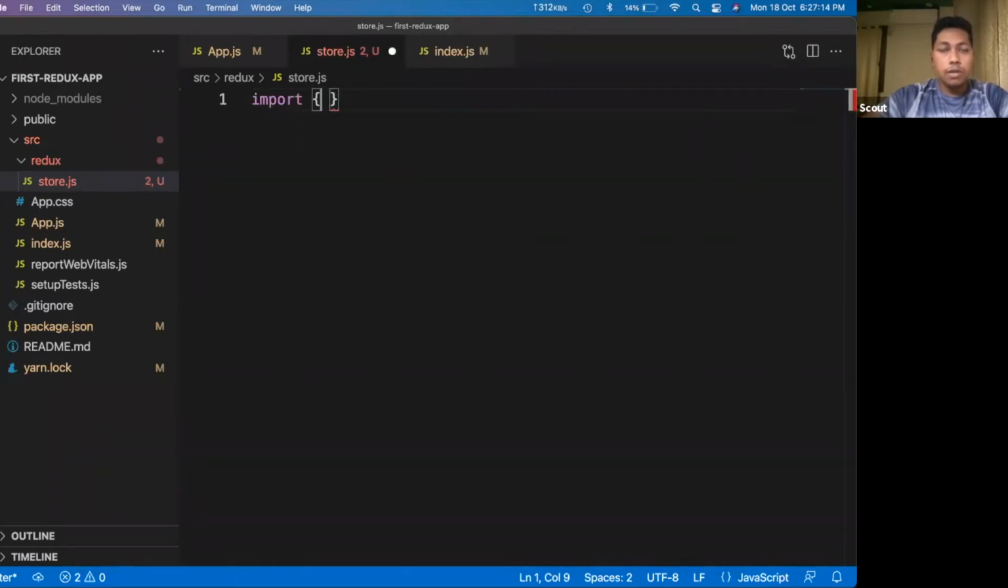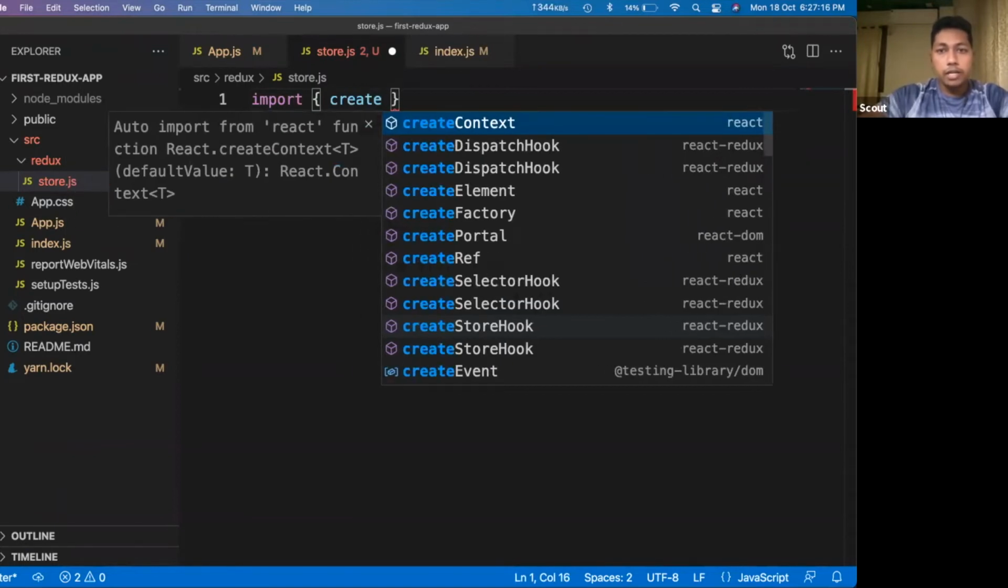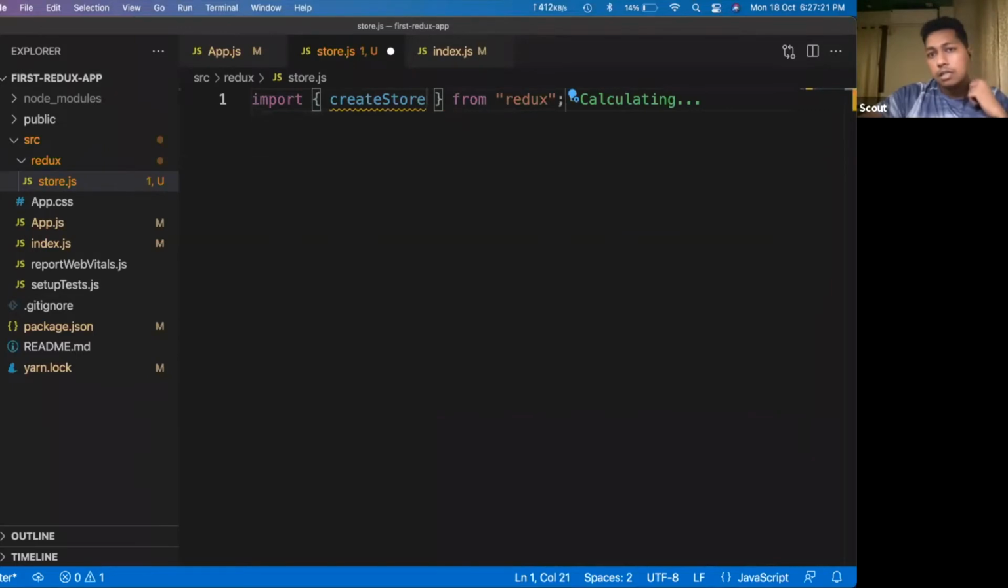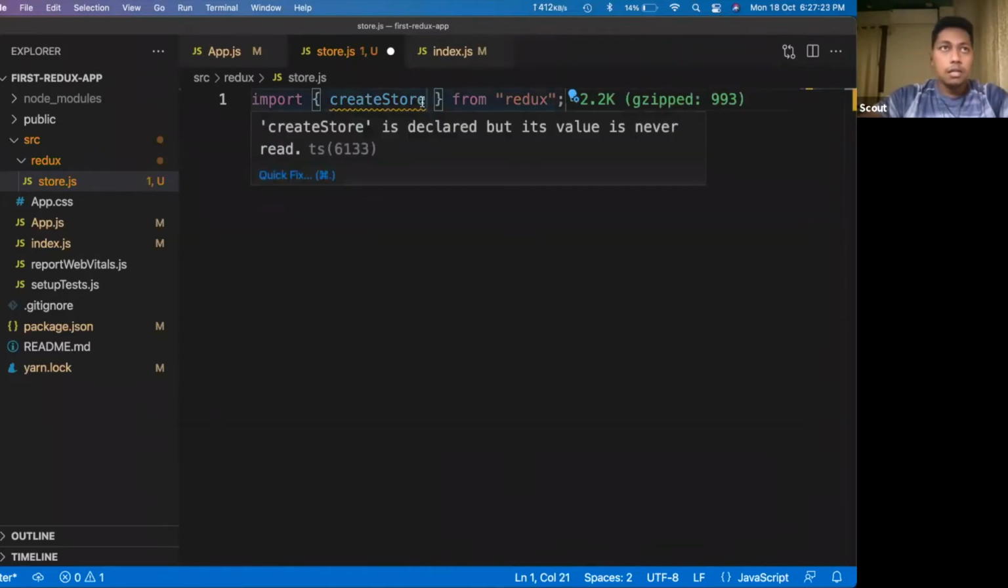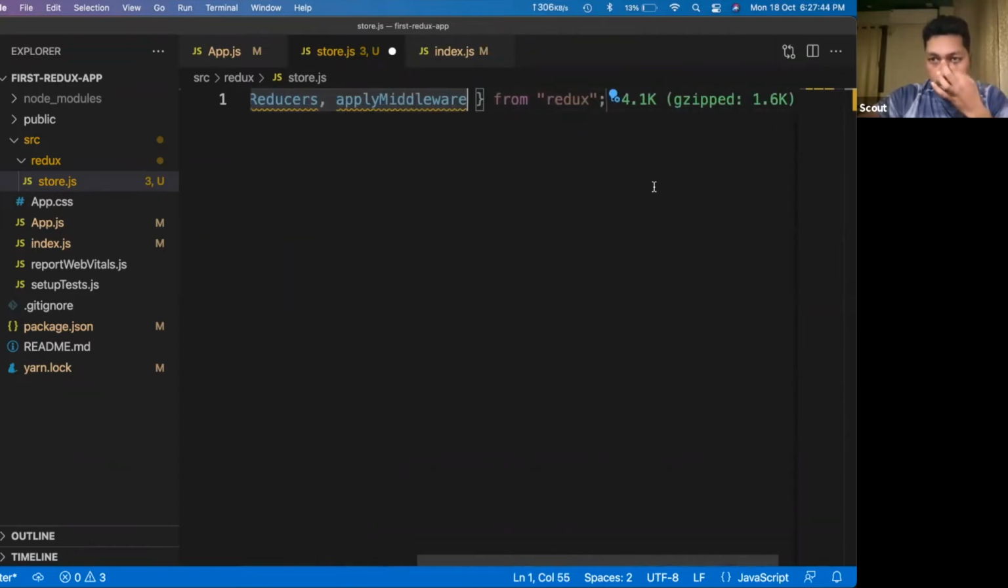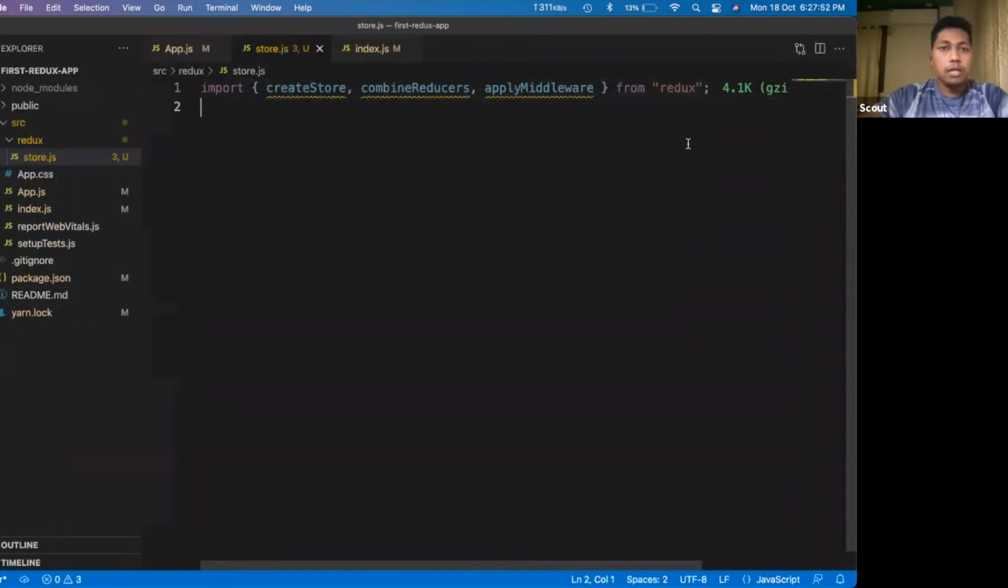First we will take createStore. As you can see, it is coming in autocomplete. createStore from Redux. Then we will take a few other packages called combineReducers. Another package required is applyMiddleware. I think it is visible. So these 3 packages are imported, and the Redux DevTools extension that we will import too.